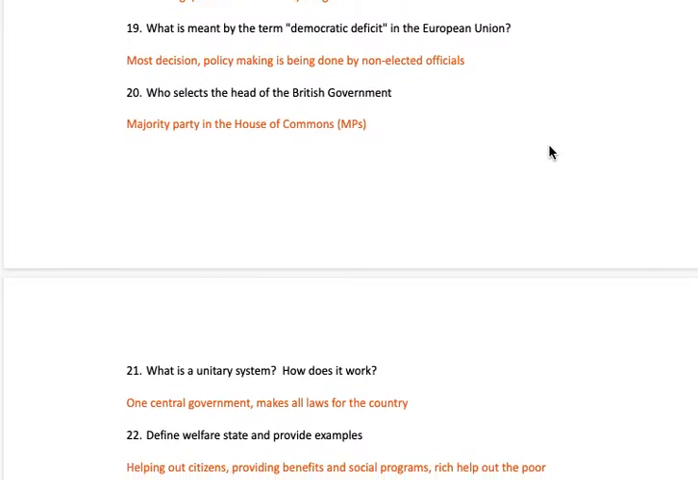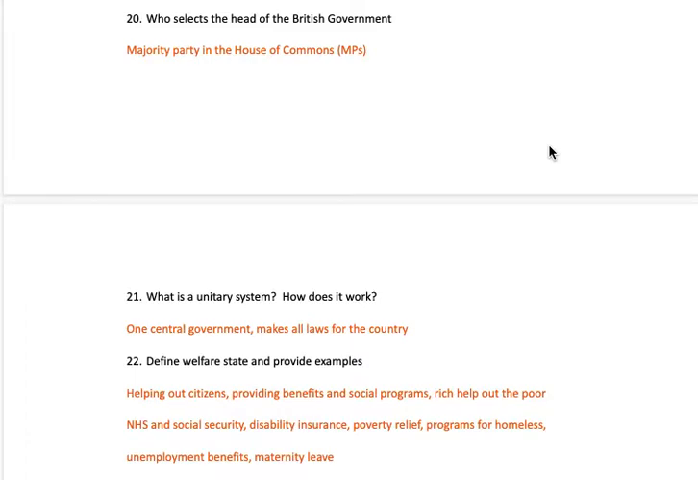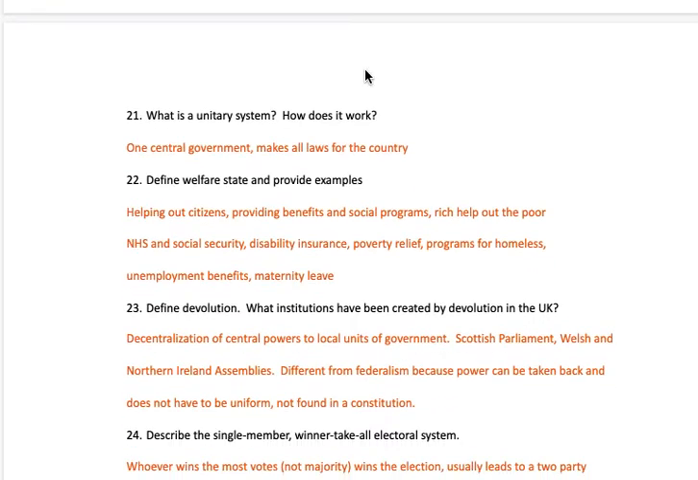The democratic deficit in the European Union. A lot of the officials that represent different positions in the European Union are non-elected, so these people are appointed by their country and they are making these policy decisions. The majority party selects the Prime Minister, the head of government in the UK, and it's the MPs of the majority party in the House of Commons.